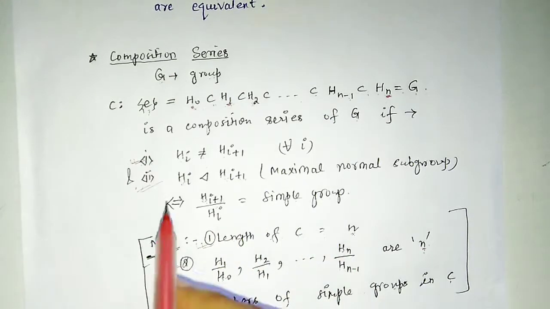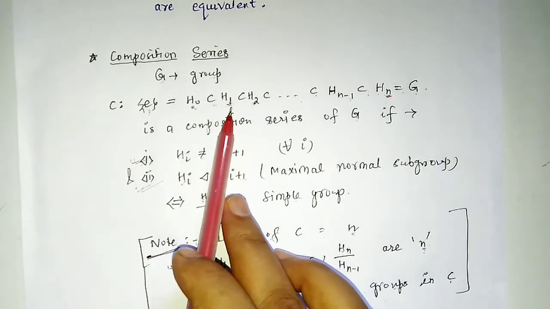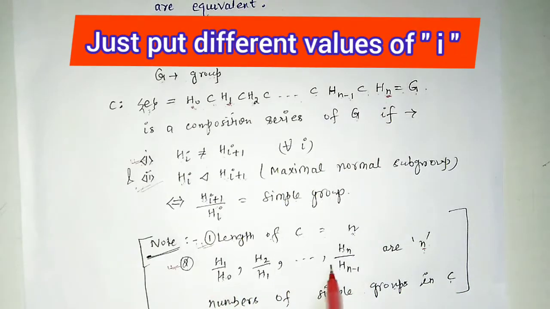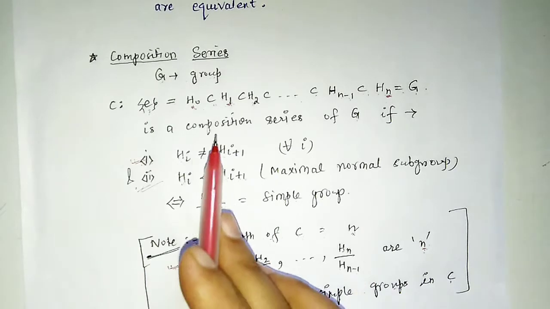So from here H1/H0, H2/H1 up to Hn/Hn-1, these are the n simple groups from this composition series C. So we have to remember that if the length of any composition series is equal to n, then there will exist n simple groups from that composition series.